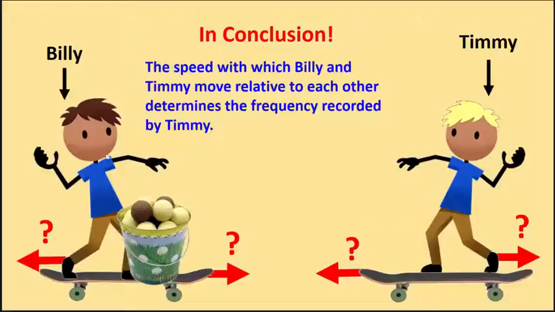Now, if Billy moves at a faster speed, it's going to take even less time for the balls to reach Timmy, so he's going to measure them even more frequently. So the speed with which Billy and Timmy are moving relative to each other is what's going to determine the frequency recorded by Timmy.